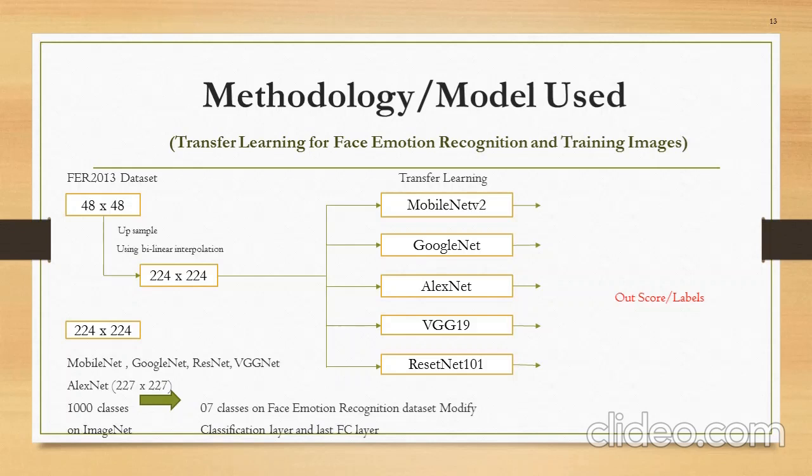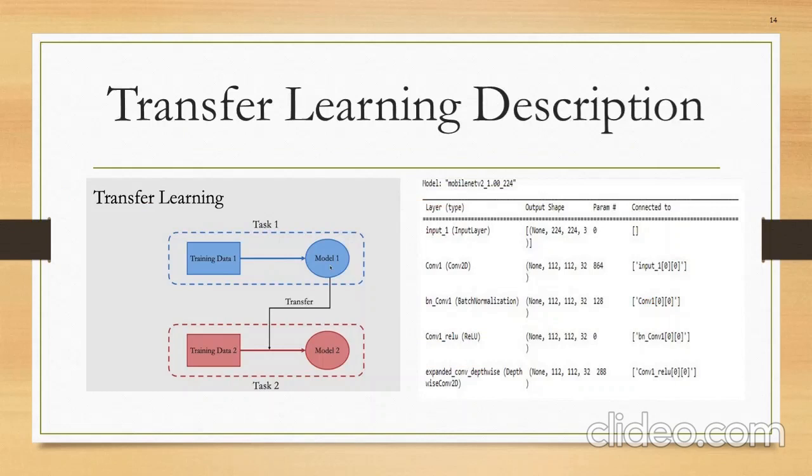That can be used. Next, this is the image which best describes transfer learning. Transfer learning is a machine learning method in which we first train a model and then use that pre-trained model on other models. That's what this image is showing.